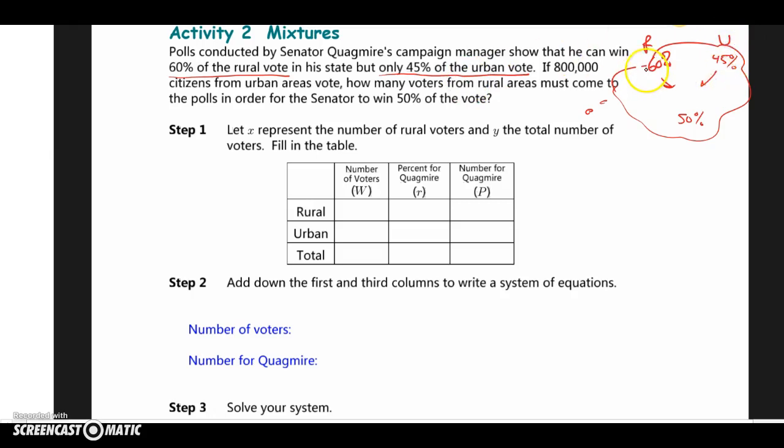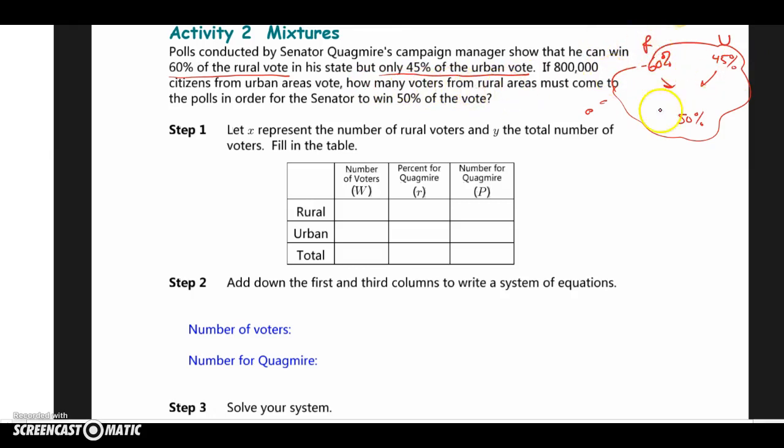So 60% come from there, 45% come from there, and he's going to need 50% votes to actually win, I guess. They do tell us that 800,000 citizens for sure are going to come from the urban. And the question is, how many voters must come from the rural, the R ones?